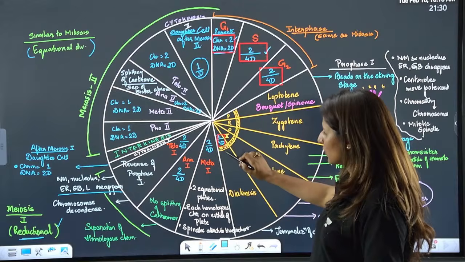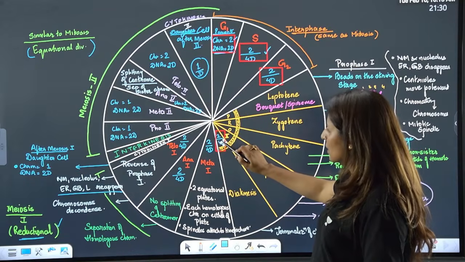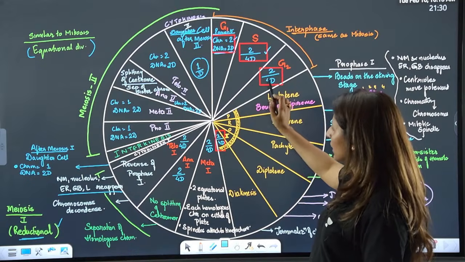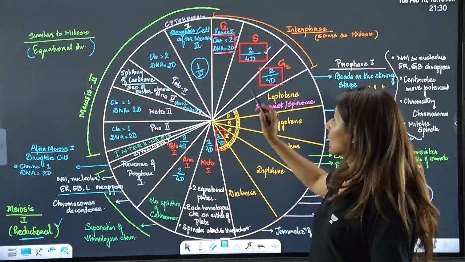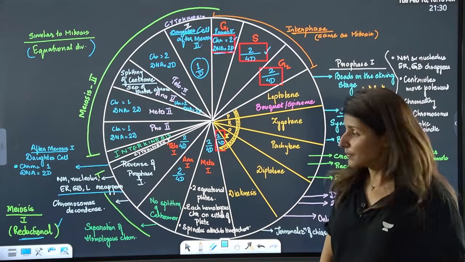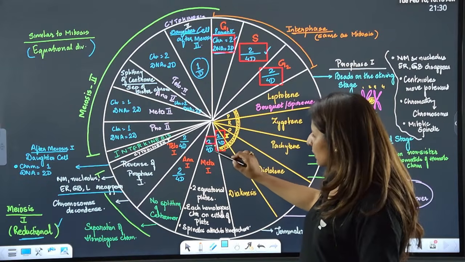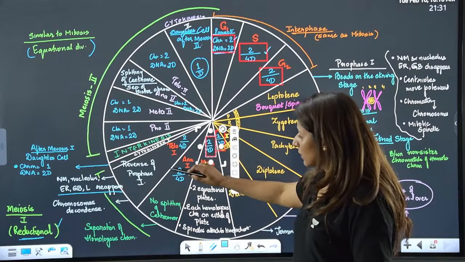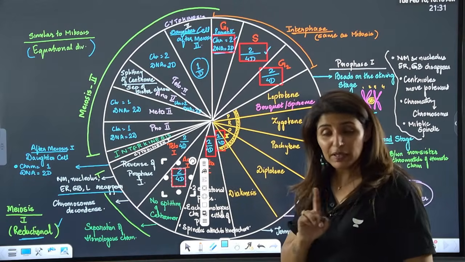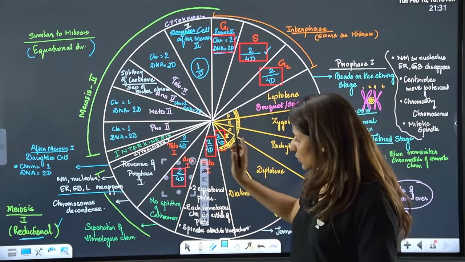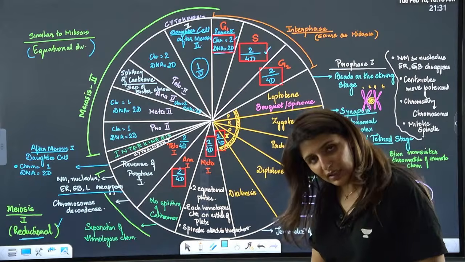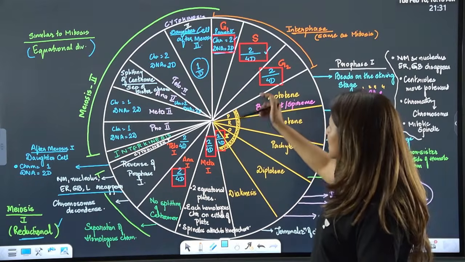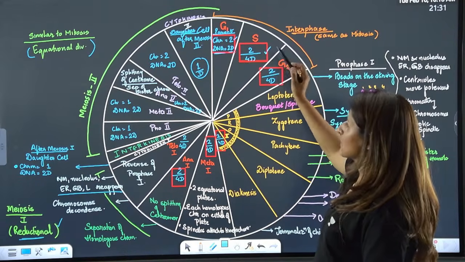Chromosome number will remain the same and DNA content will also be the same as that of S phase. Right? Here also it will be 2 and 4D. Since the splitting did not occur, the chromosome number remains the same and the DNA content remains the same as after S phase.